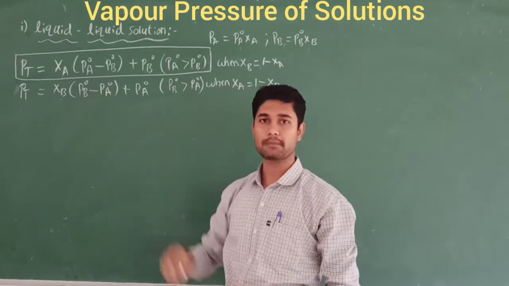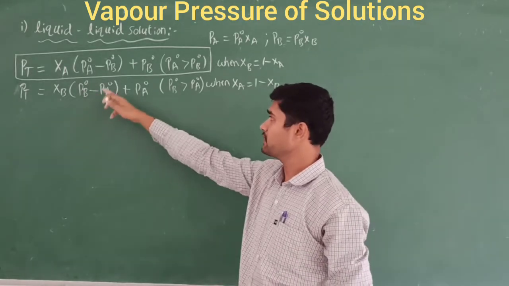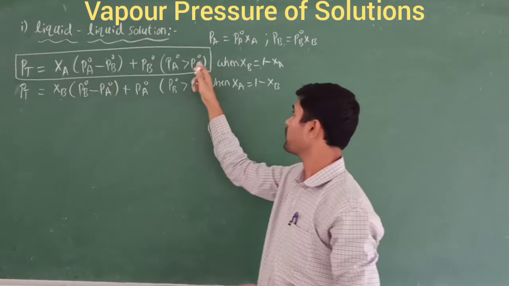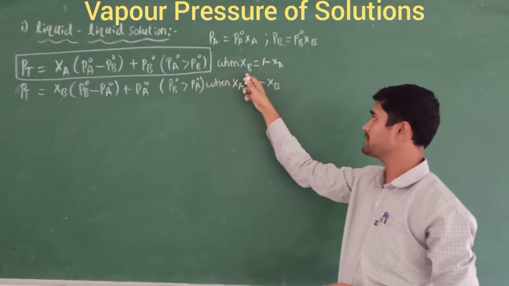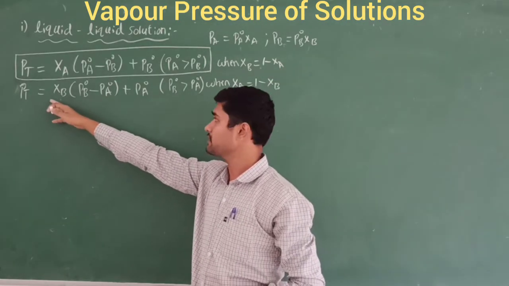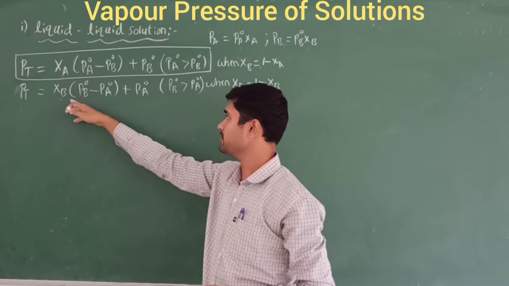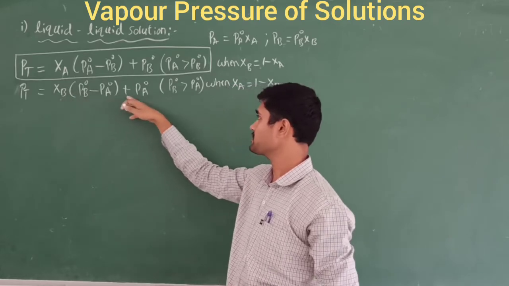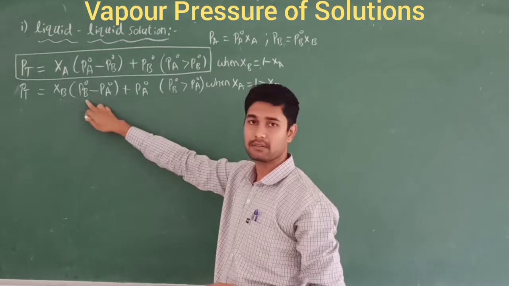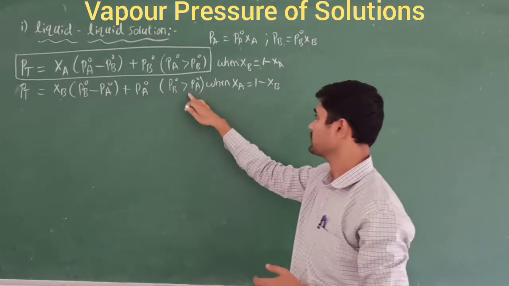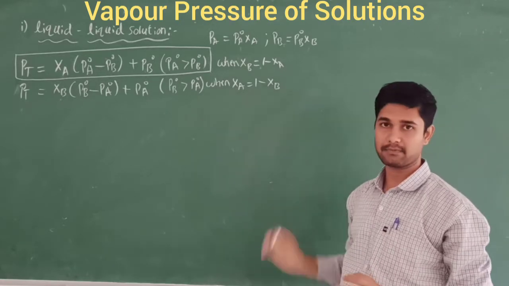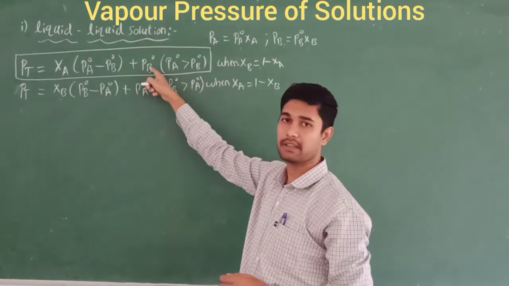So we got the total pressure here. This holds when PA naught is greater than PB naught, when we put XB equal to 1 minus XA. A similar condition is also possible: PT is equal to XB into PB naught minus PA naught, plus PA naught. This is possible only when PB naught is greater than PA naught, where we put XA as 1 minus XB. Now we are going to consider this one.